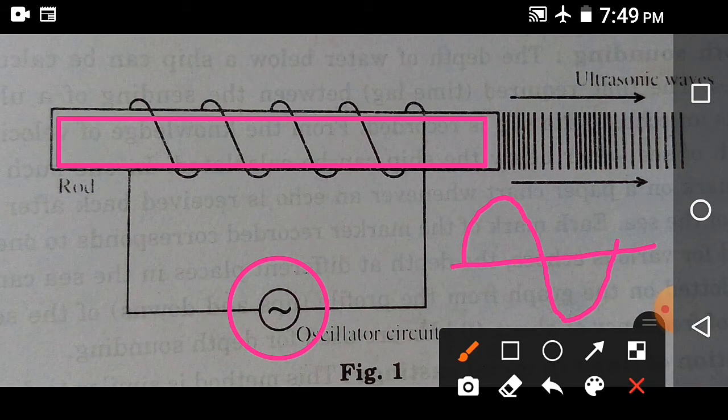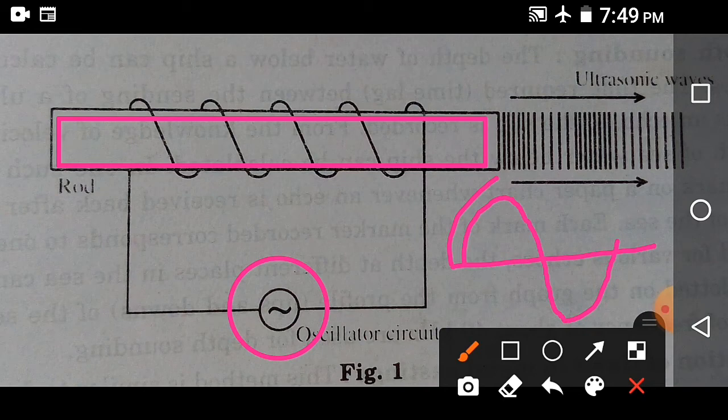Now the magnetic field produced around the coil is proportional to the current flowing through the coil. For the first quarter of this alternating signal, when the current starts to increase, this portion of the sinusoidal current, the magnetic field around the coil also starts to increase.